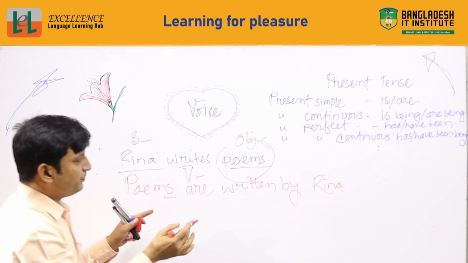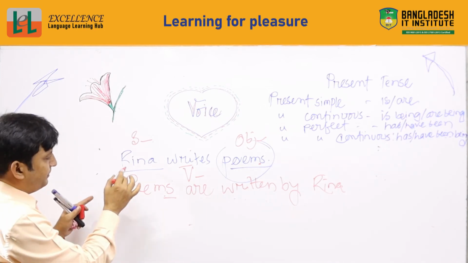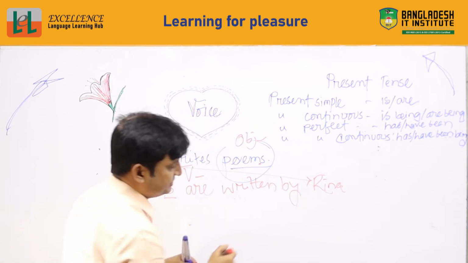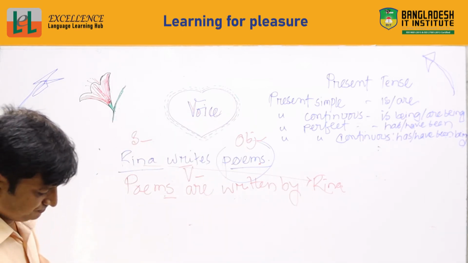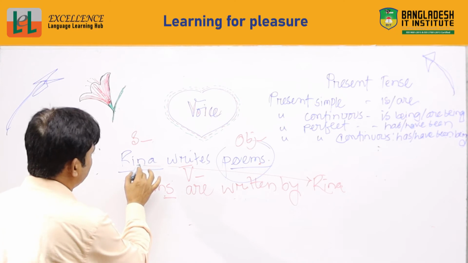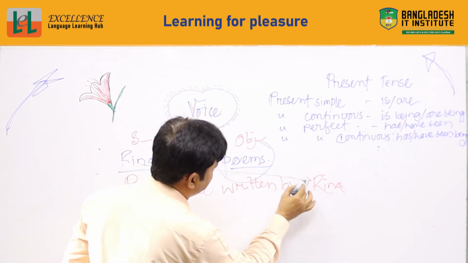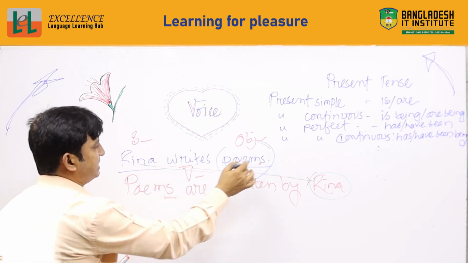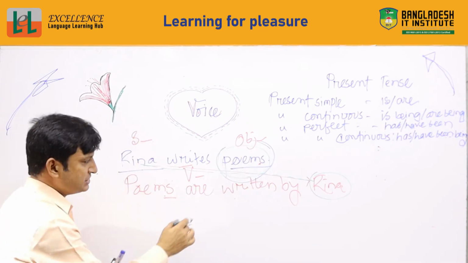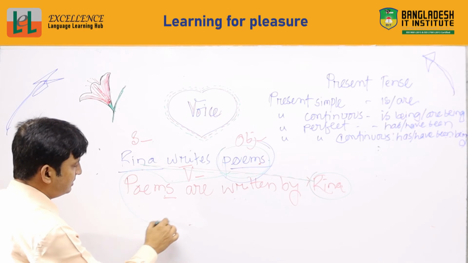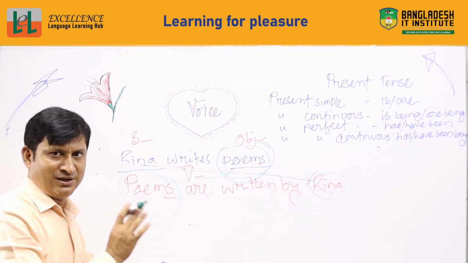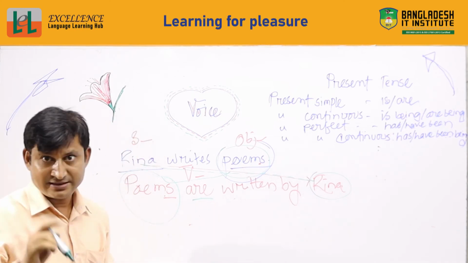So the subject of the active voice will be the object of the passive voice, and the object of the active voice will be the subject of the passive voice. Generally, the auxiliary verb comes first, considering number.